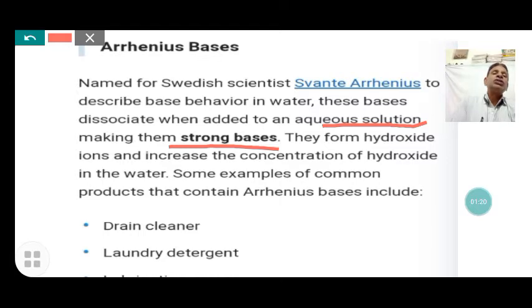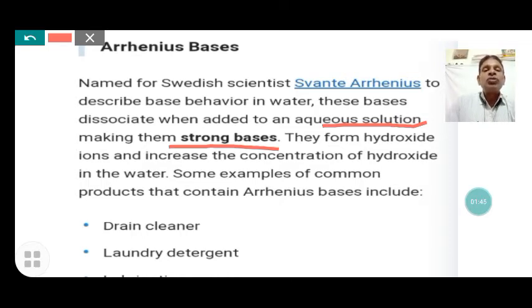If the substance dissociates completely to form a large amount of hydroxide ion, it is known as a strong base. That means bases are substances that furnish hydroxide ion when dissolved in water.